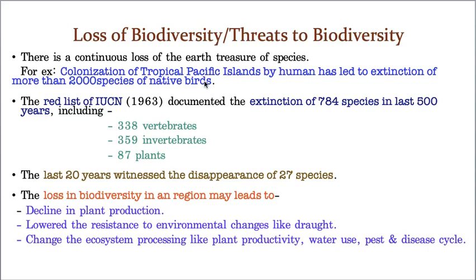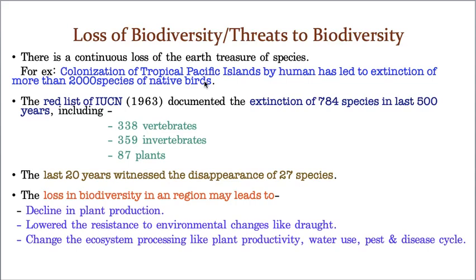When you capture a fish, right in front of us, it is thrashing, hankering for its breath, and he will see and he will sing. This is a demonic attitude which is developing these days. Of course everyone is part of that. So whatever it is, colonization of tropical Pacific islands led to the extinction of 2000 species of native birds.